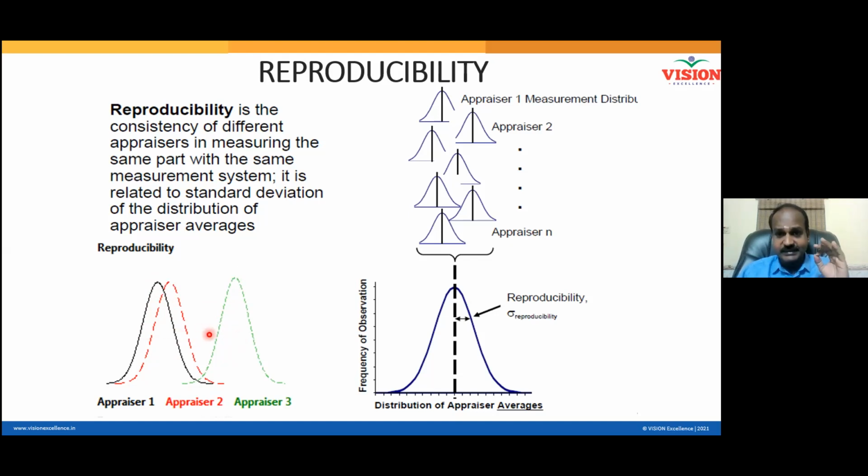There is an inconsistency, and inconsistency needs to be measured and controlled, so that all the graphs will start overlapping. When all the graphs overlap, then we all become consistent. See, with precision, we are checking only whether we are consistent or not. Whether we are correct or not, we come to know only by checking accuracy. Do you understand? If you want to be correct, then you must be accurate. If you want to be accurate, you must be precise.